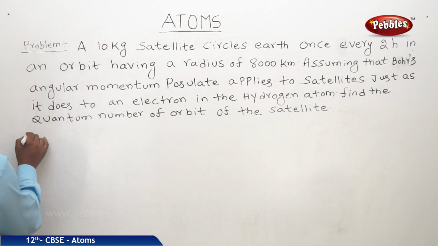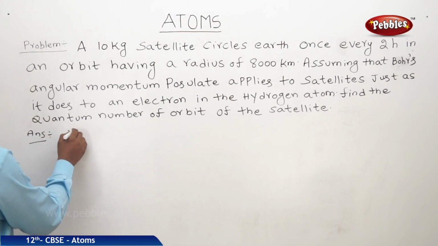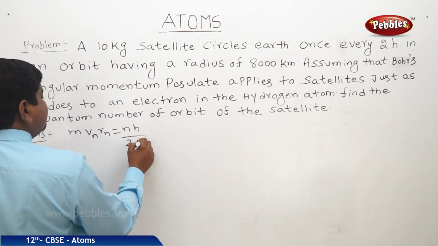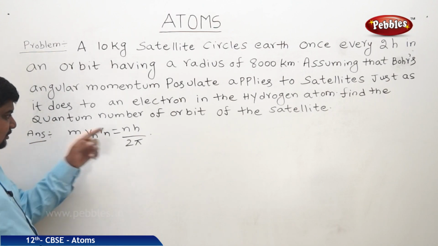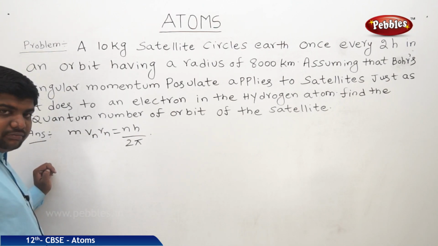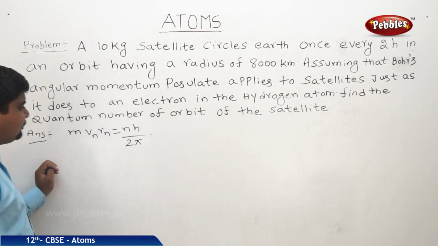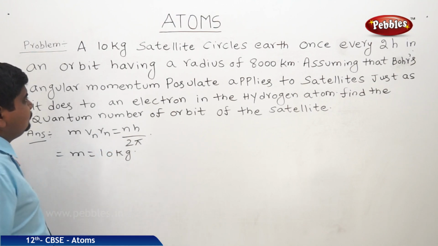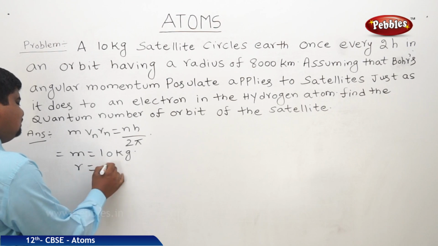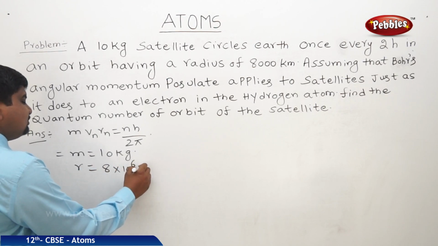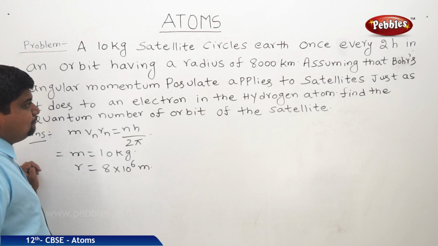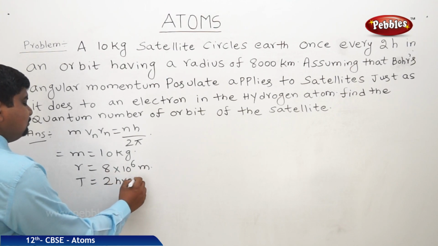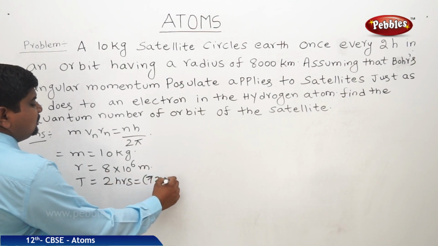What is Bohr's second postulate? The solution is like this. m v_n r_n is equal to n h by 2 pi, where n is the quantum number of the satellite. m is equal to 10 kg. Radius is equal to 8,000 kilometers, so we can write 8 into 10 to the power of 6 meters. Time period is equal to 2 hours. Please convert into seconds: 7,200 seconds.